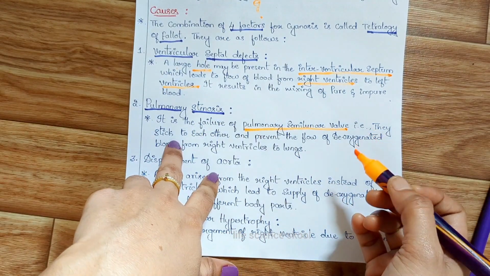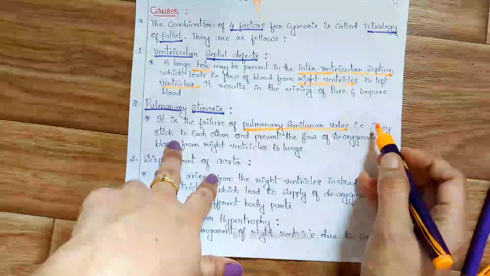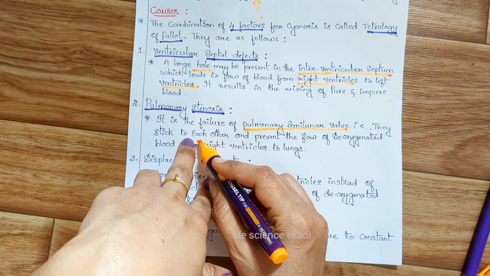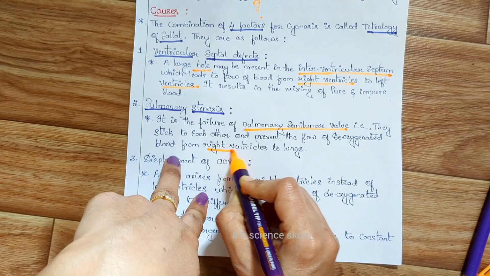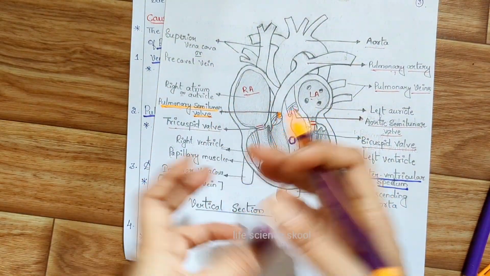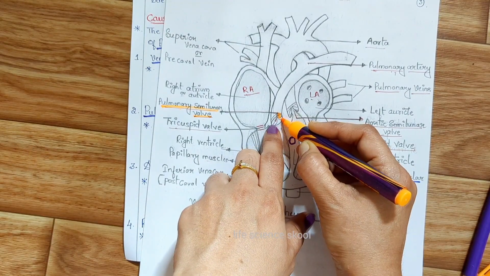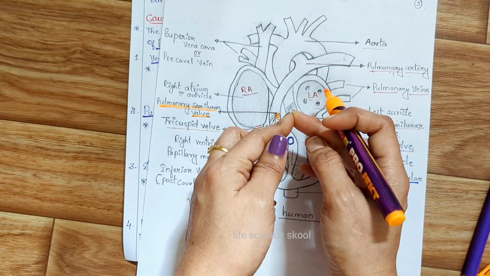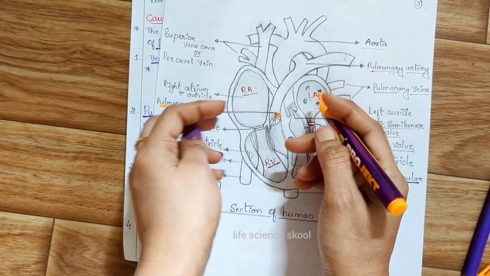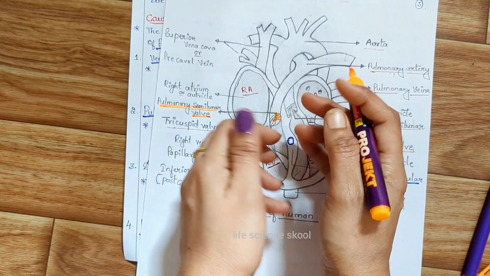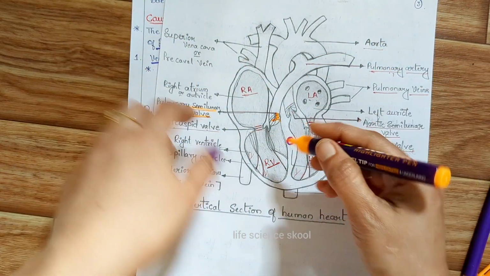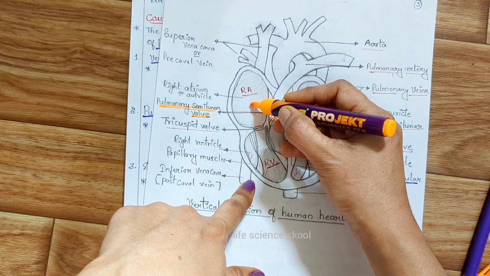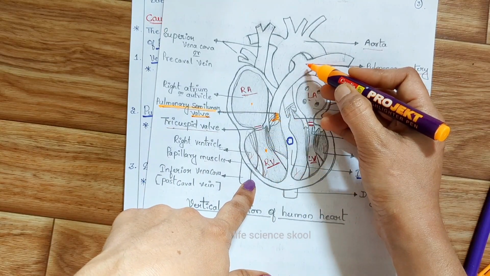What happens here? The pulmonary semilunar valves stick to each other and prevent the flow of deoxygenated blood from the right ventricle to the lungs. The function of these valves is lost; they are not going to open. These two valves stick together, and they are not closing and opening. When they stick together, that is stenosis. They remain stagnant, staying closed. Then what happens? Blood is going to move from here to here and from here to the lungs, right?